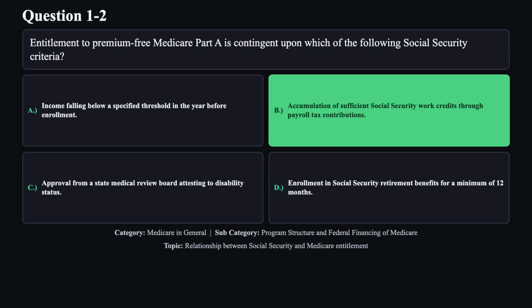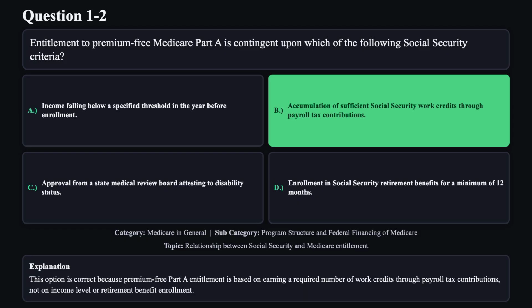The correct answer is B. This option is correct because premium-free Part A entitlement is based on earning a required number of work credits through payroll tax contributions, not on income level or retirement benefit enrollment.